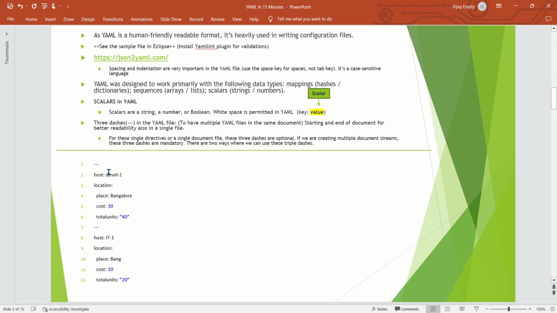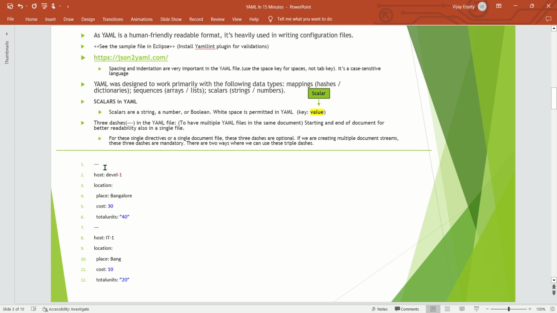What this means is, in one file you can have multiple configurations for multiple different environments. Let's take an example. Say you want a dev environment configuration file, and you have an IT environment. Normally you would have a separate IT configuration file, and similarly a prod configuration file. But YAML supports all of them in a single file, marked with three dashes.